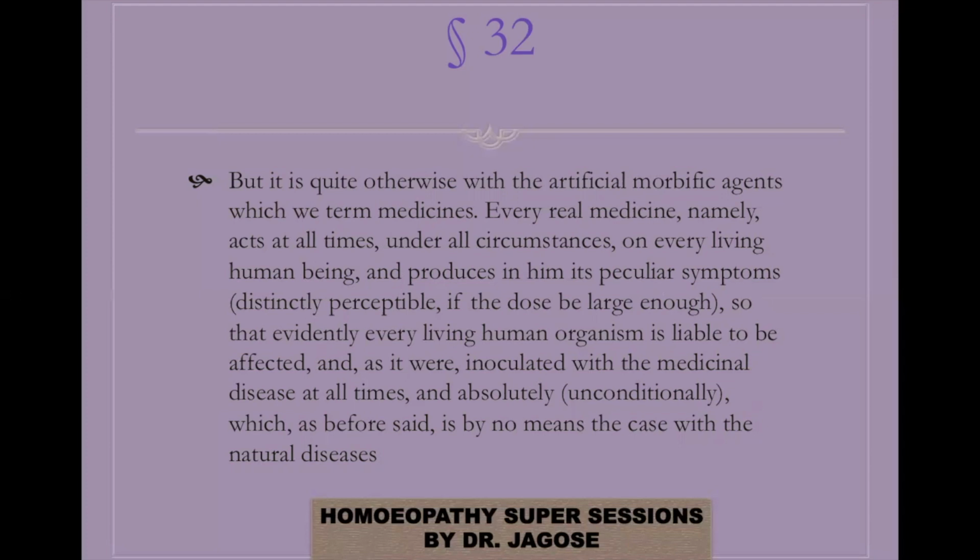So in episode number 31, we have seen about the disease force, that it has to have some condition in order for the disease to take place, and that condition should sufficiently attack the organism, and the organism should be susceptible. Then only the disease will be there, or then only the person will be transferred from the healthy state to the disease state. The disease state presents by signs and symptoms with abnormal sensations and functions. So in aphorism 32, it is quite otherwise with the artificial morbific agents, which we termed medicine. Let us see what he has to say.